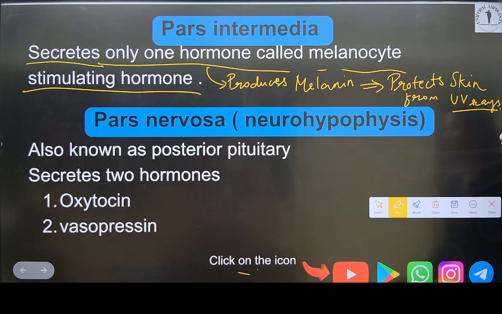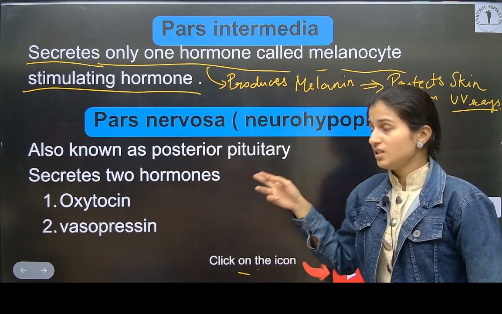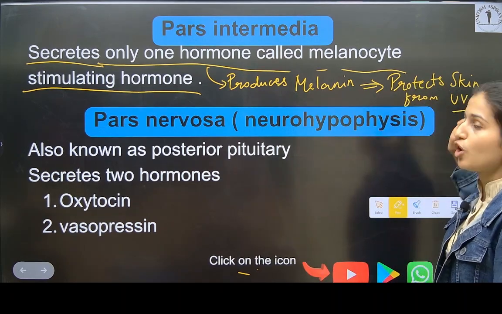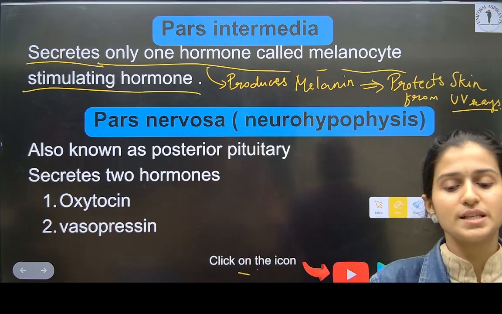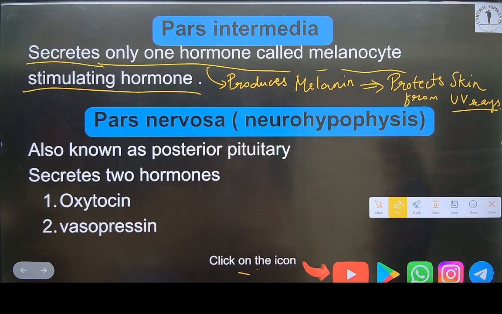Note this down. Produces melanin, and protects skin from UV rays. Finished? Okay.